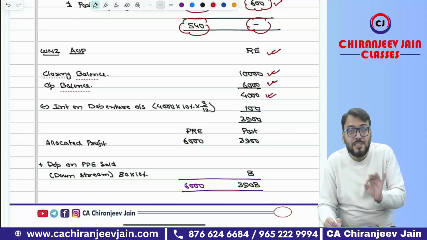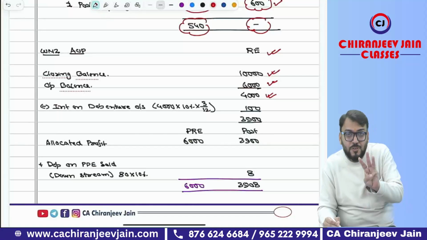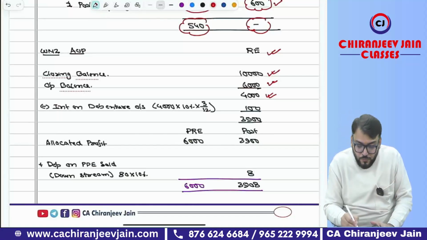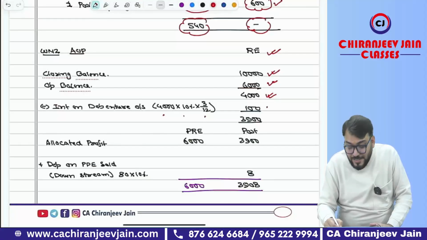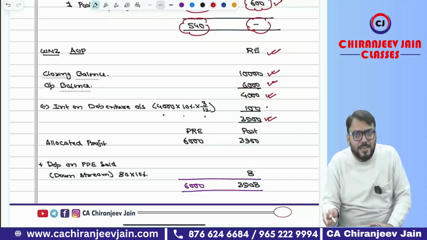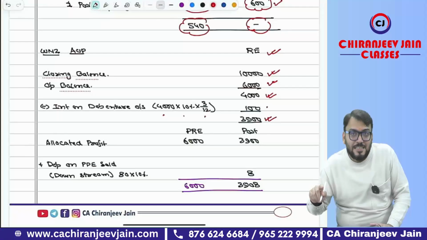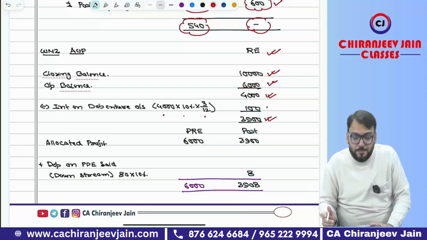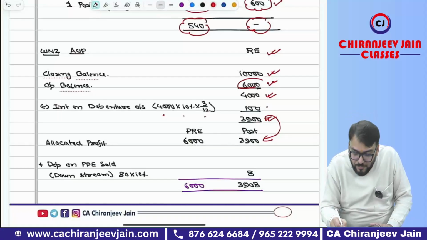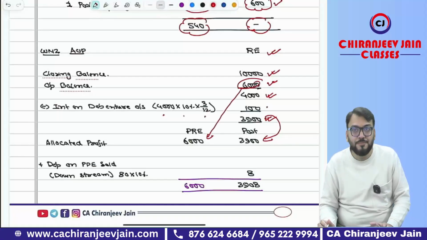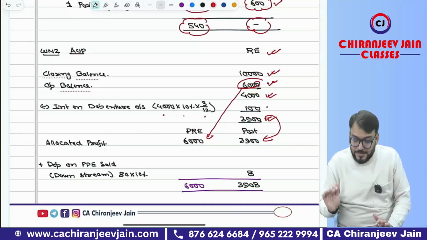There was one error. Interest payable for the last quarter has not been recorded, meaning 3 months is not recorded. So we'll do 4,000 into 10% into 3 by 12, that is 100. So what is the correct profit? That is 3,900. This will be allocated to pre and post acquisition period. The entire 12 months is a post acquisition period, therefore it has been treated as post acquisition profit, and the opening balance will be treated as pre acquisition profit.